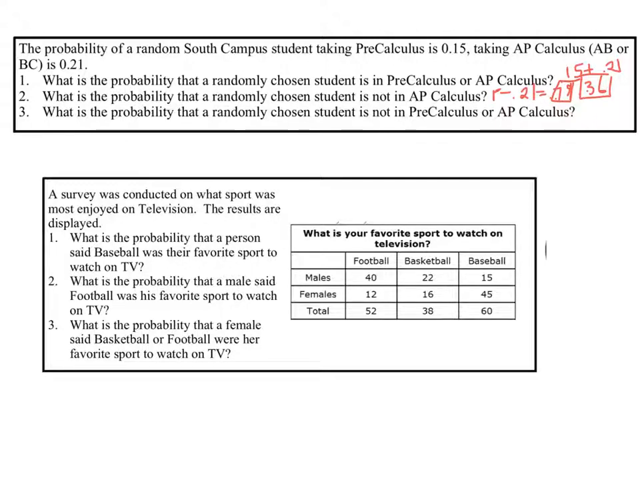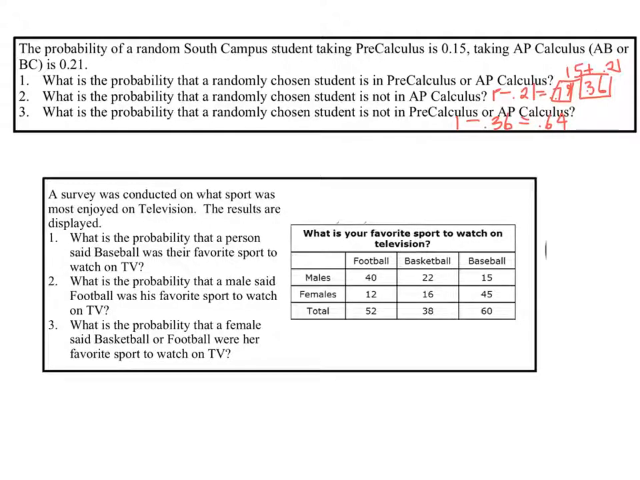What's the probability a randomly chosen student is not in pre-calculus or AP calculus? Well, for this one, we can subtract the answer we got for the first one, right? The probability they were in it was 0.36, so the probability they're not is 1 minus 0.36.